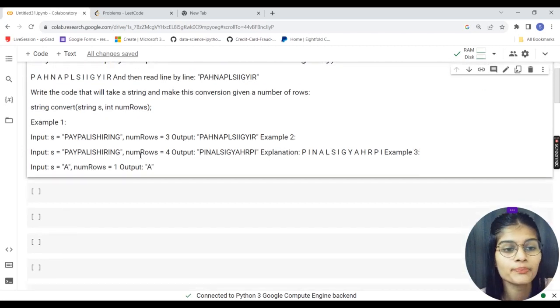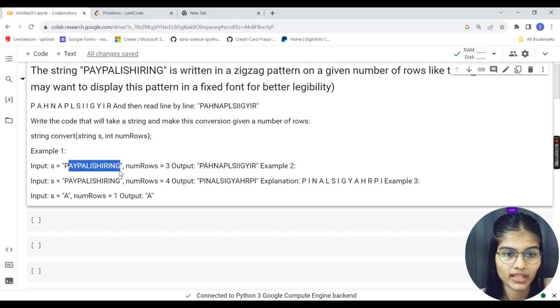Okay, my example is that this input is given, and I put the number of rows equal to 3. So what it is going to do, from every third, from every third of the number, it is going to reverse the string for you. For all of the thirds, it is going to reverse the string for you, and that's what it is actually going to do, right?